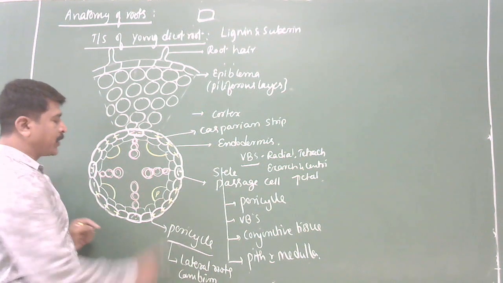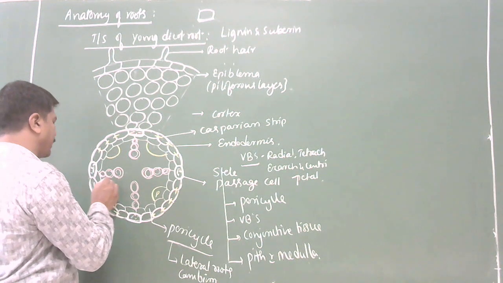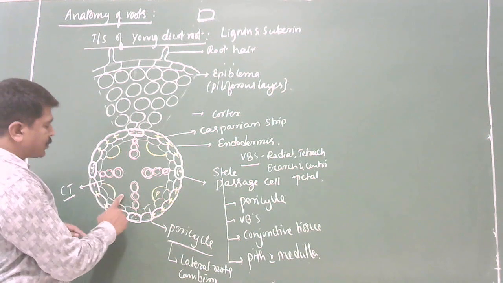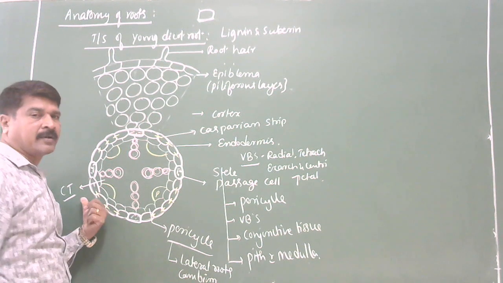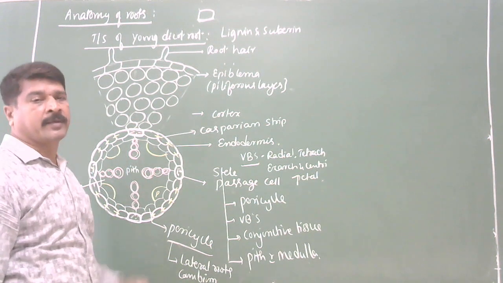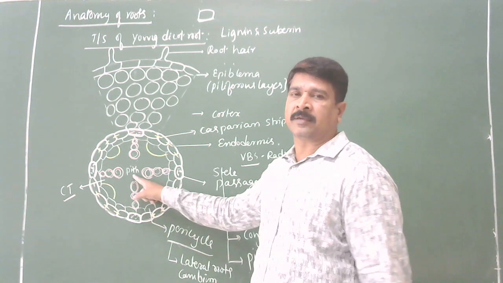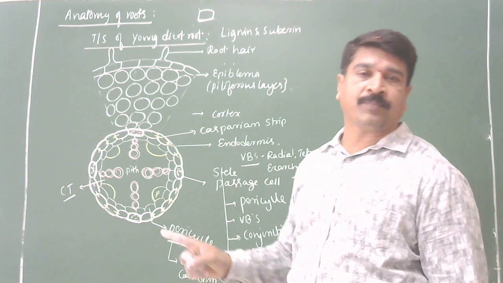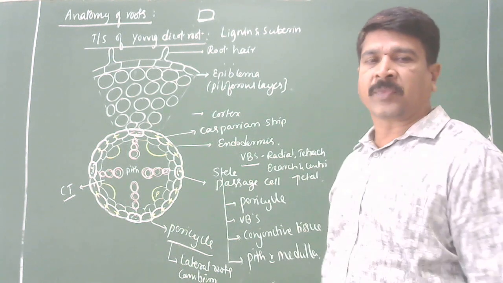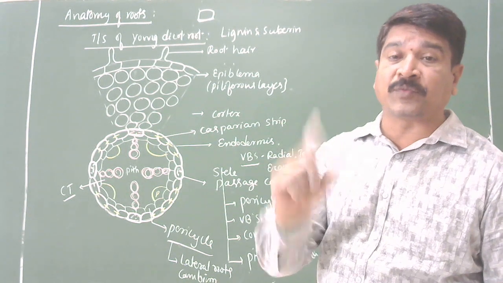Next, conjunctive tissue. The parenchyma tissue present between the patches of the xylem and phloem is called conjunctive tissue. The last one is the pith, also called medulla. In dicot root, pith is absent. If it is present, it is very, very small, made up of several layers of loosely arranged thin-walled parenchyma cells meant for the storage of food.